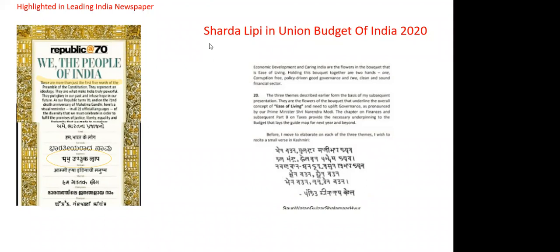Unfortunately, that is part of our currency also. But that is our journey. We want to bring this script back, and this script should be the recognized script in the government of India as the script of Kashmir.